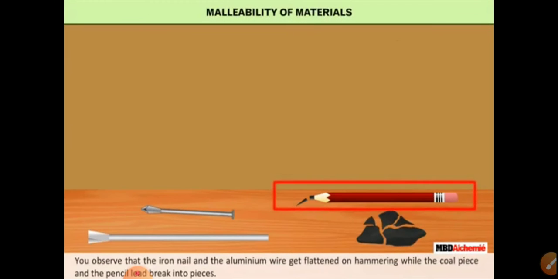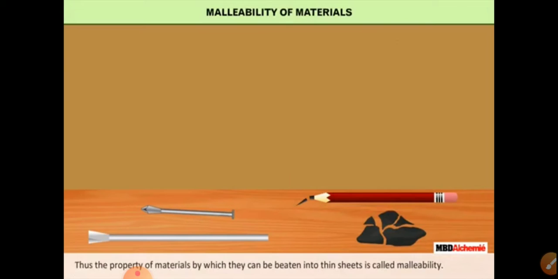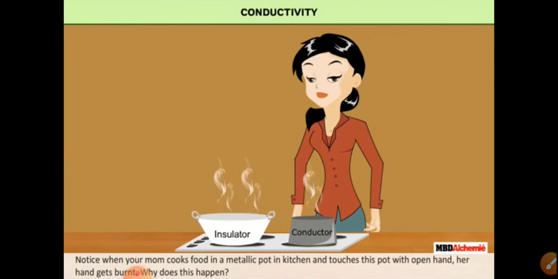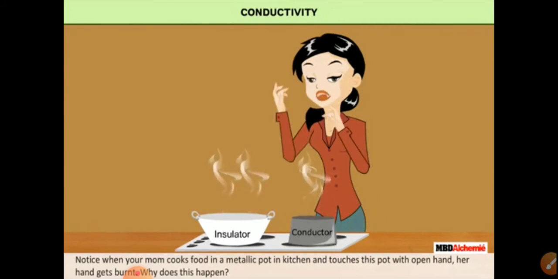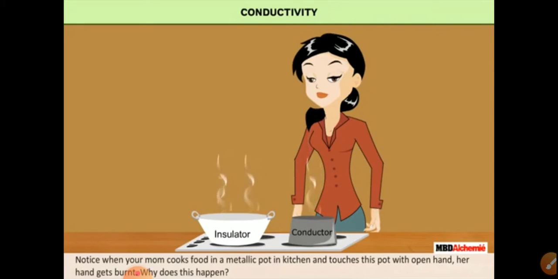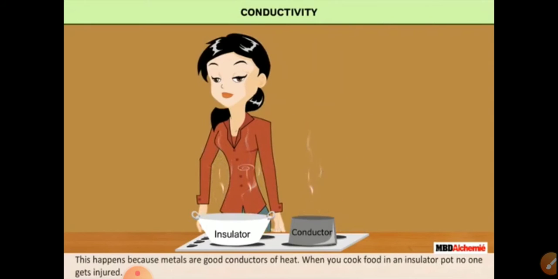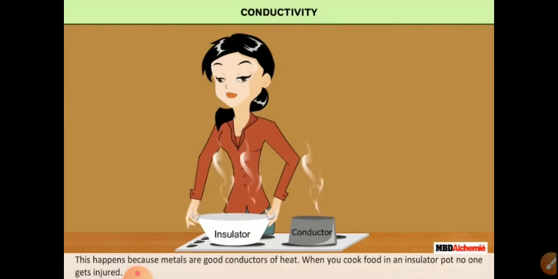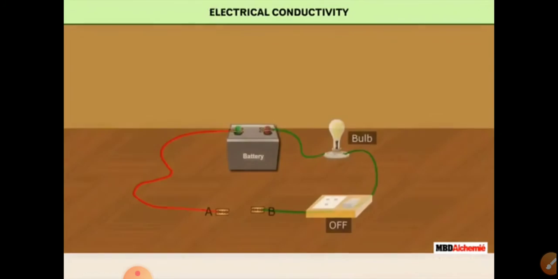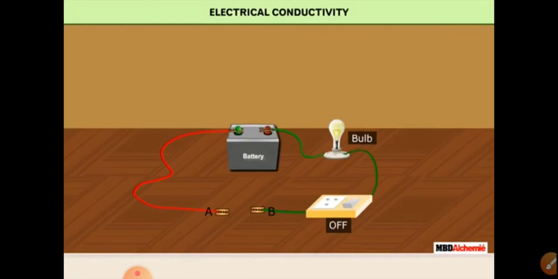Next we'll see another property of metals, that is conductivity. In the kitchen, when a cooker or any pot is hot and you touch it, you feel the heat. But insulating substances are used for the handle.